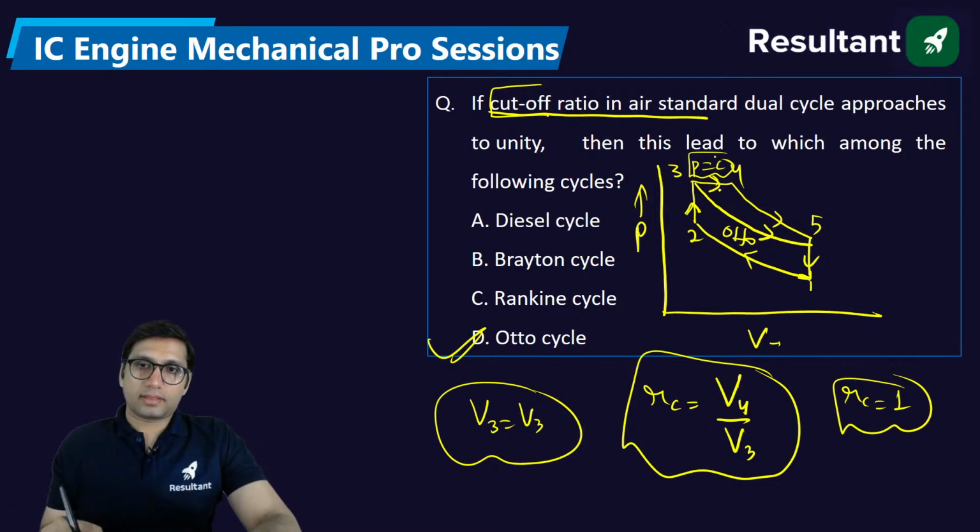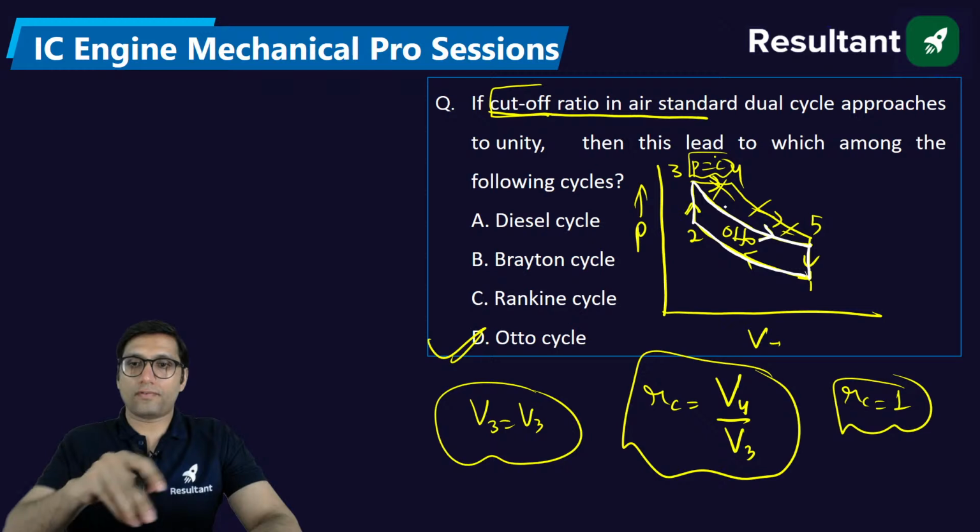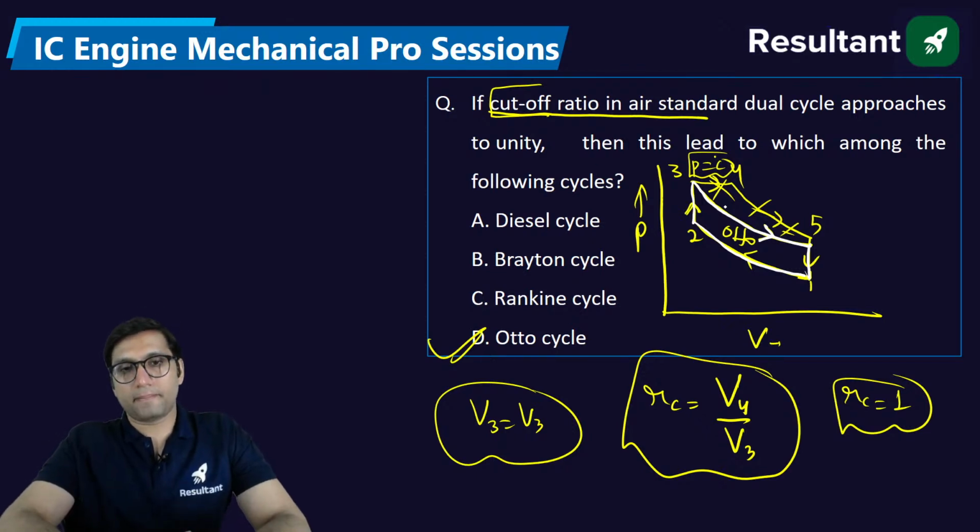So this thing will not happen. This will become an Otto cycle like this. Let me draw with another color. The cycle will follow like this. Then this will be the cycle if the cutoff ratio becomes 1.